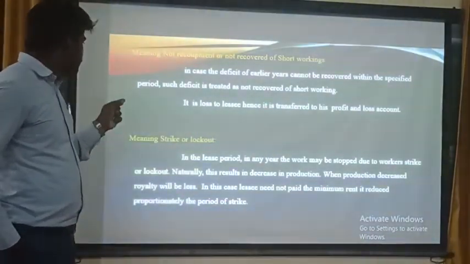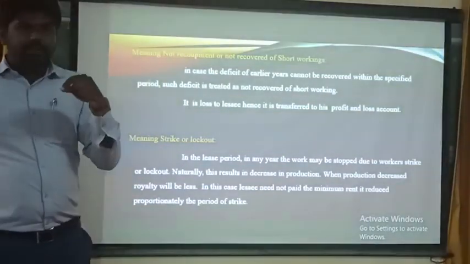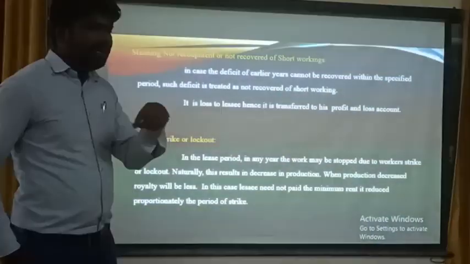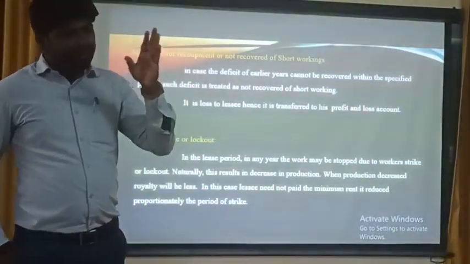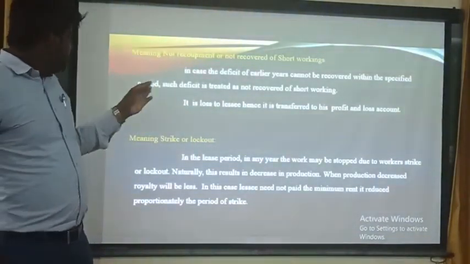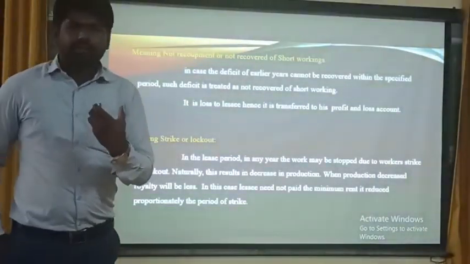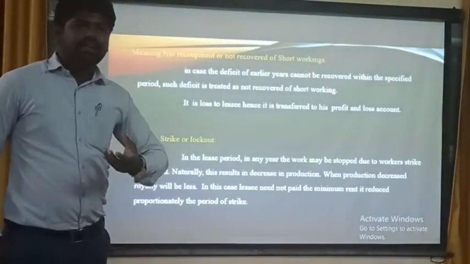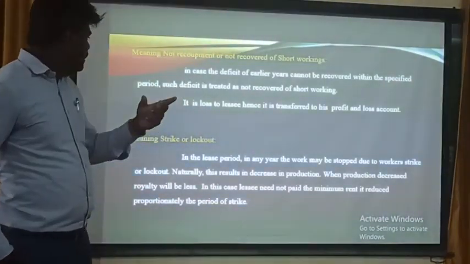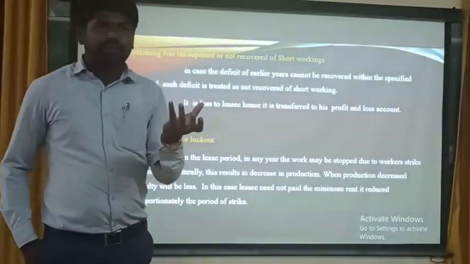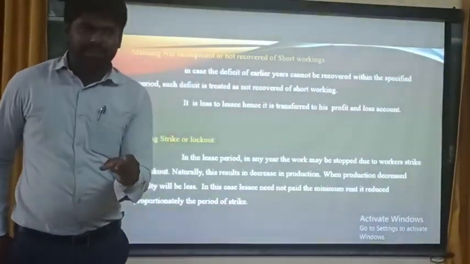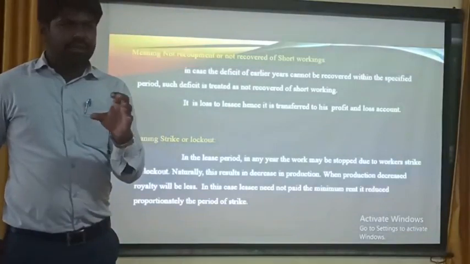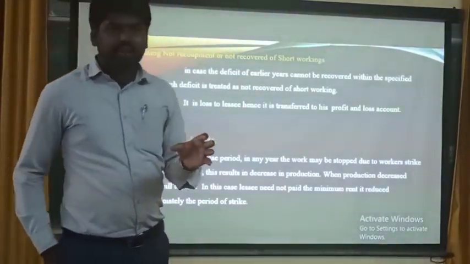It means the lessee has to pay royalty to the owner. We'll take the example of a factory. If the factory is on strike by the workers or lockout, or in this COVID situation, that is lockdown, no industry can work.